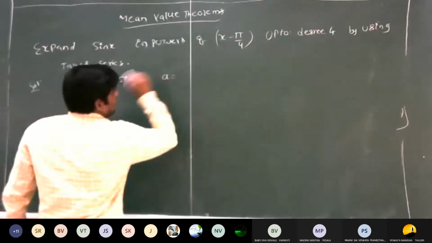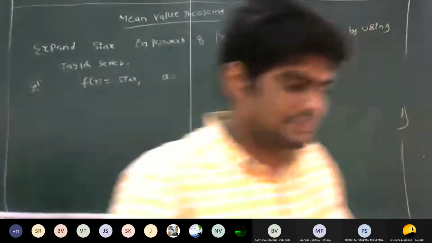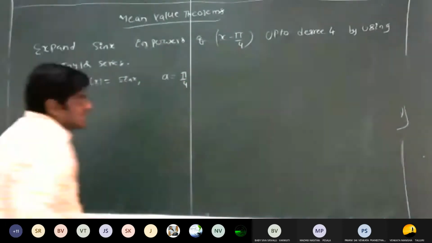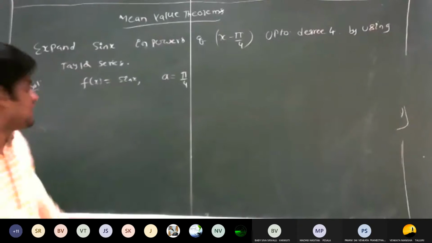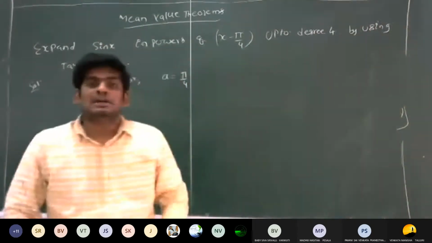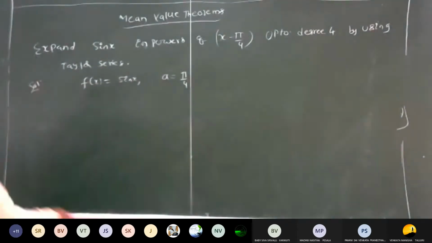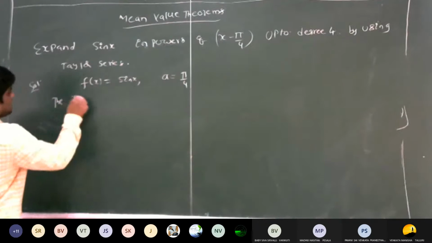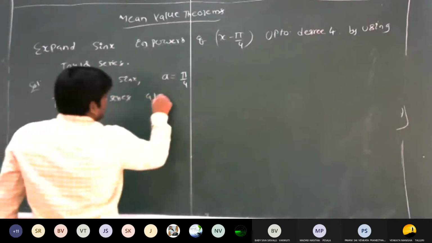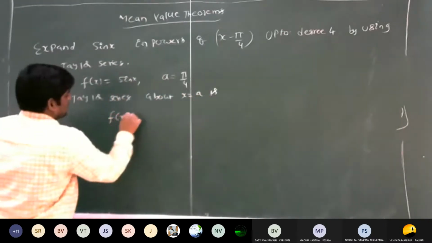and a is equal to what? Pi by 4, sir. Yeah, very good. So that means you are calculating the Taylor series formula for the given function in powers of x minus pi by 4. That is about the point x is equal to a. So about the point x is equal to a, the Taylor series formula is f of x is equal to what?